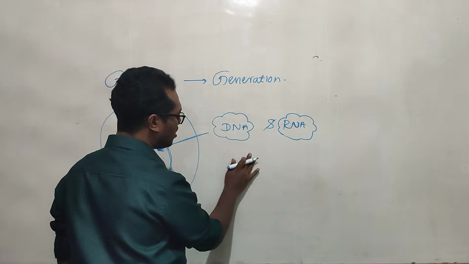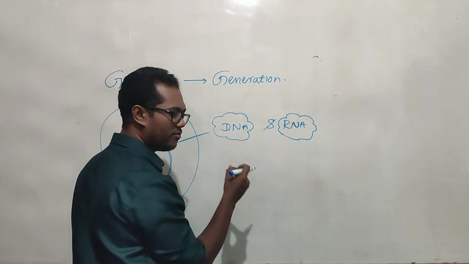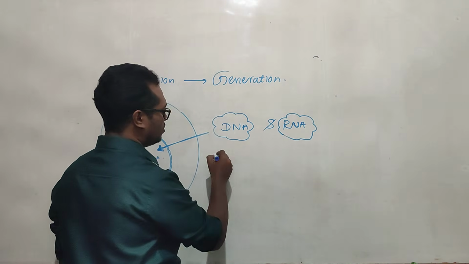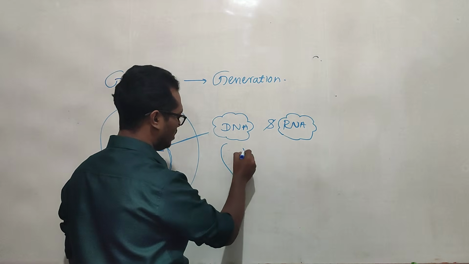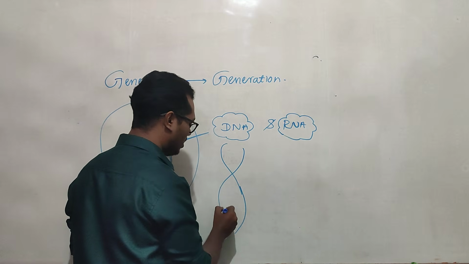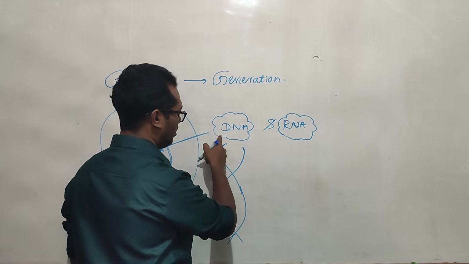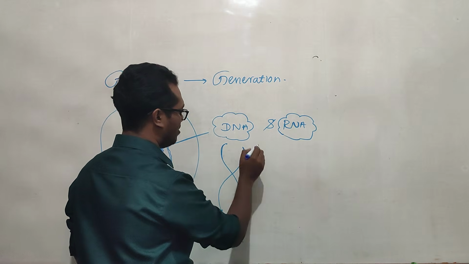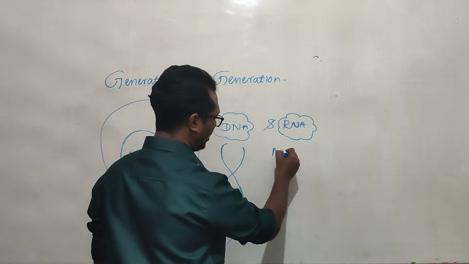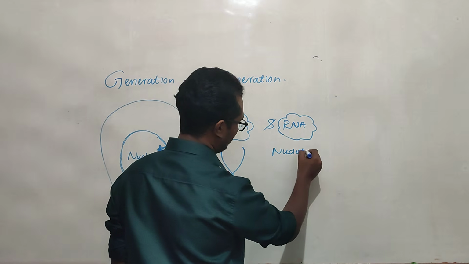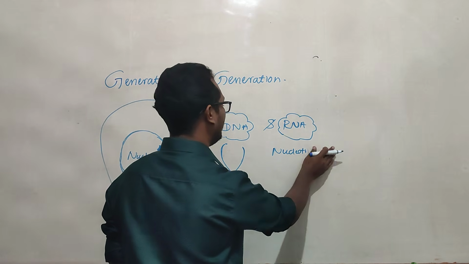So how do they transmit this information from generation to generation? So we look at the DNA. I take a part of the DNA here, and you know that all the DNA and RNA are made by nucleotides.